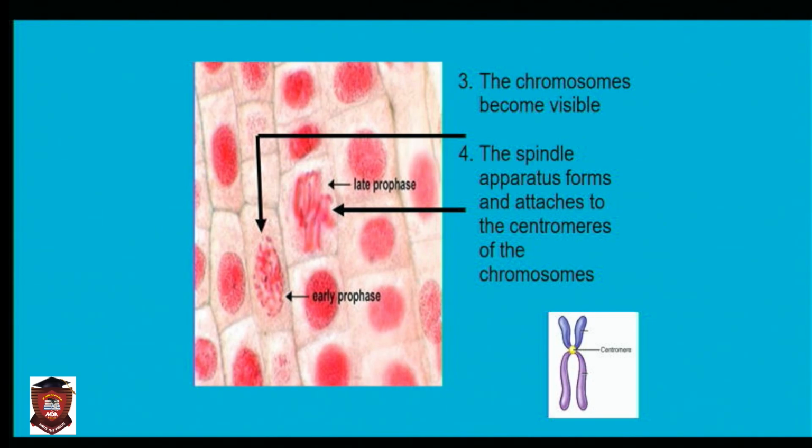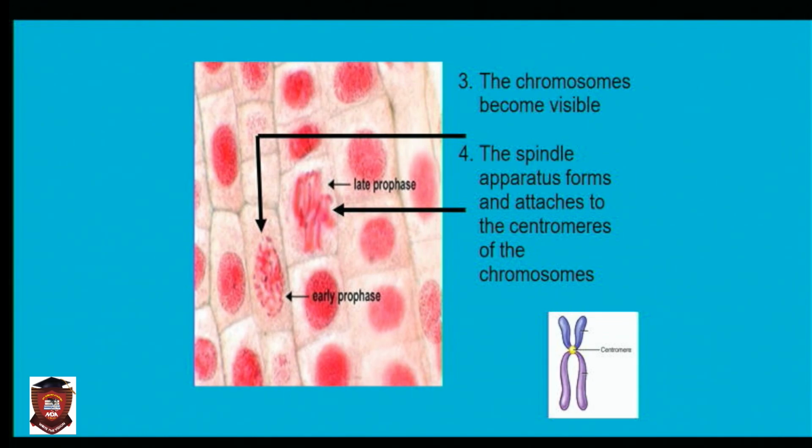So, in prophase, what happens is the spindle apparatus forms. The spindle apparatus. The spindle is made of microtubules.